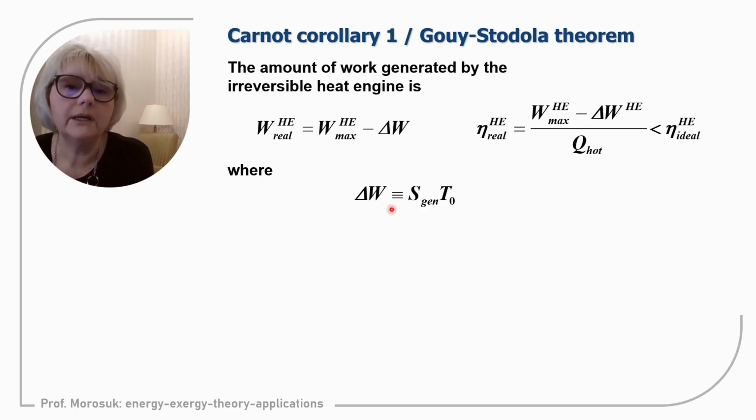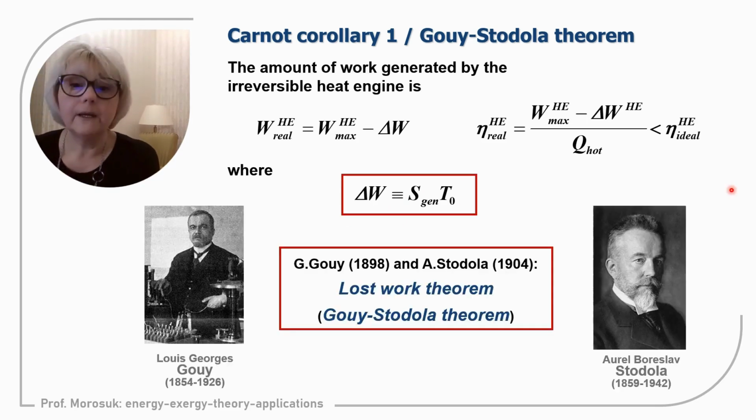This part of work is the entropy generation within the entire system, and according to this equation, multiplied by the temperature of the environment. Exactly, this equation is well known as the Gouy-Stodola theorem, as I already told you, but also well known as the lost work theorem. So we will lose work, and the amount of this work is described by the lost work theorem. It's very interesting that this equation,